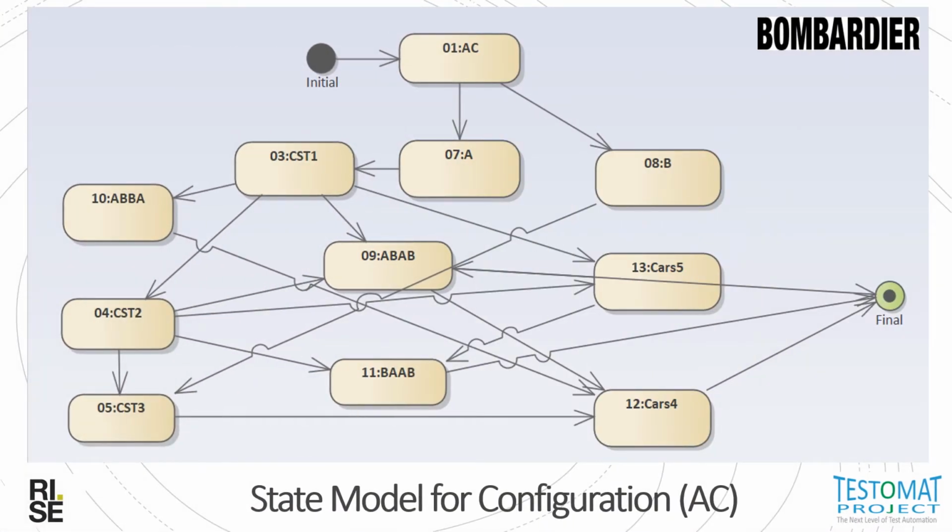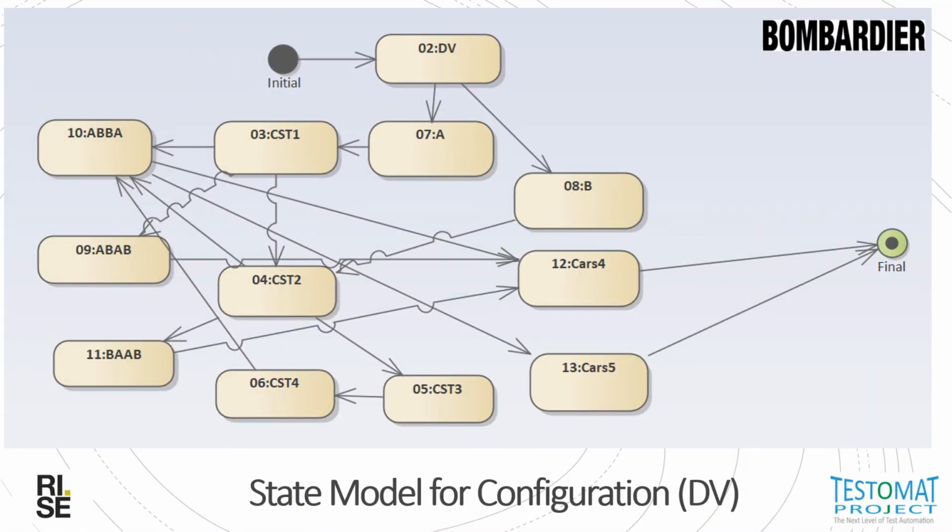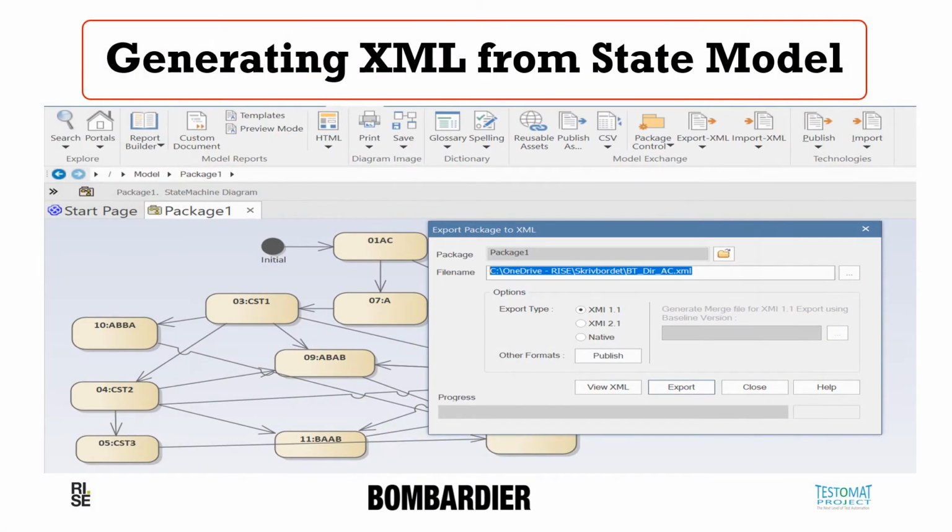This is one sample representation of the state model. Here is another representation of the state model. The previous one was for the AC voltage, and this is for the DC voltage. Because the constraints are different, the state model for the two voltages is different. You can see this is the process.